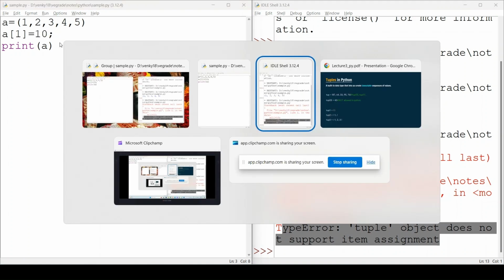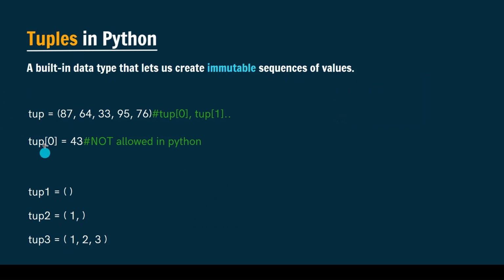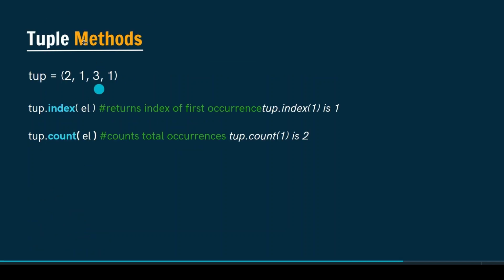So that's it. Here you can see an example. We are trying to update the index value 0 using 43, but here it is saying that it is not allowed in tuples. I mean the modifications are not allowed in tuples. So these are the examples of defining tuples. And let's move on to the tuple methods. Here we have two methods. One is the index method and another one is the count method. So let us look into them.